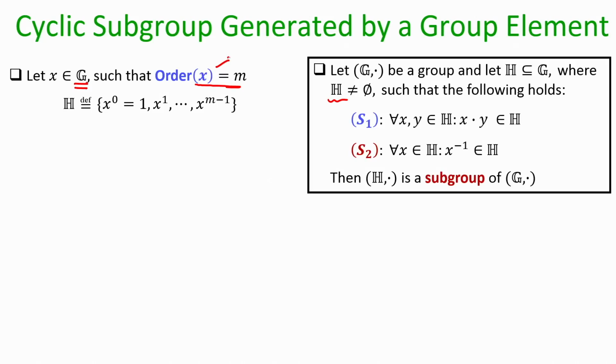Its order is m means x to the power m is the identity element. That means, m is the smallest positive integer such that x to the power m gives you the identity element. Now, let me define a subset H which is obtained by computing m distinct powers of x, namely x to the power 0, x to the power 1, up to x to the power m minus 1. So, these are m elements.